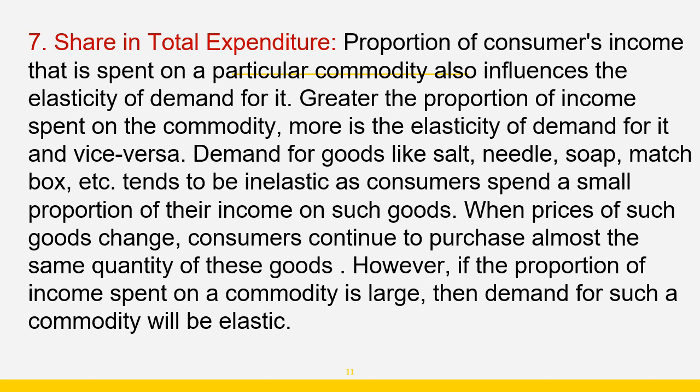The next factor is share in total expenditure. Proportion of consumers' income that is spent on a particular commodity also influences the elasticity of demand for it. Greater the proportion of income spent, more is the elasticity, and vice versa. Demand for goods like salt, needles, soap, matchbox, etc. tends to be inelastic, as consumers spend a small proportion of their income on such goods. We have to spend a very small amount for purchasing such goods, so their demand is inelastic. When prices of such goods change, consumers continue to purchase almost the same quantity of these goods.